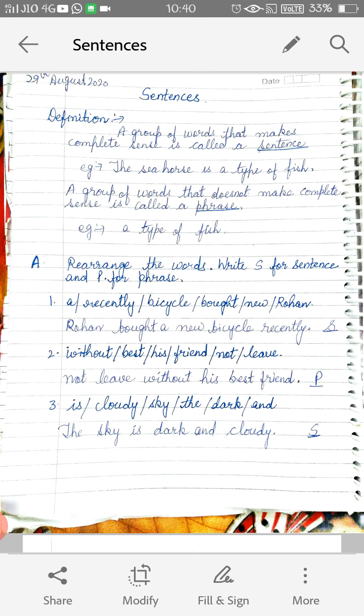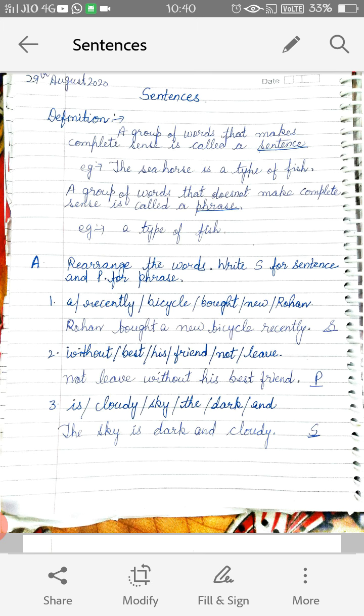Then the next one is: without best his friend not leave. Not leave without his best friend. Now it is making a sense, but it is not making complete sense. So this group of words will be termed as a phrase.